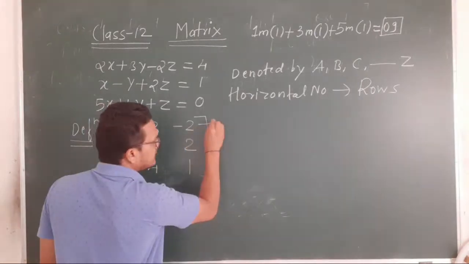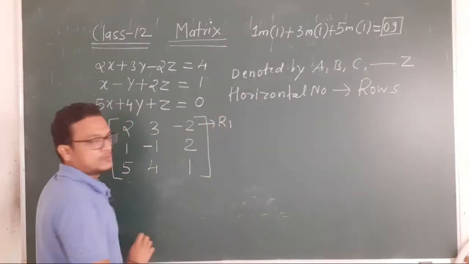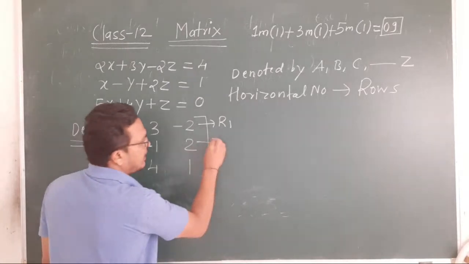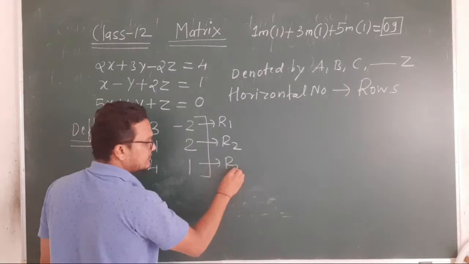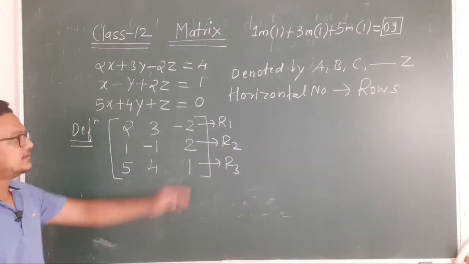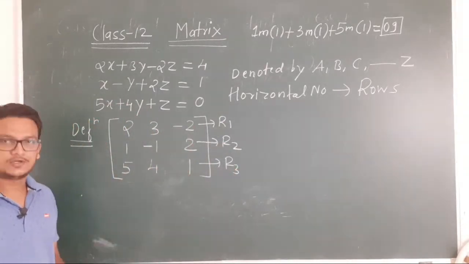You can denote them like this: R1 is the first row, R2 the second row, R3 the third row.